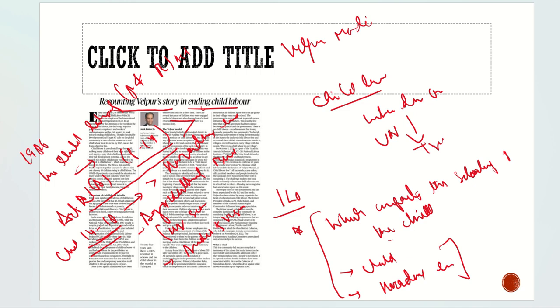Basically, here we need to understand one important fact. Why do children want to work? The important question here is why do children want to work? Why are they searching for work? What is the reason for that? Or why are their parents sending their children to work? What is the major reason?